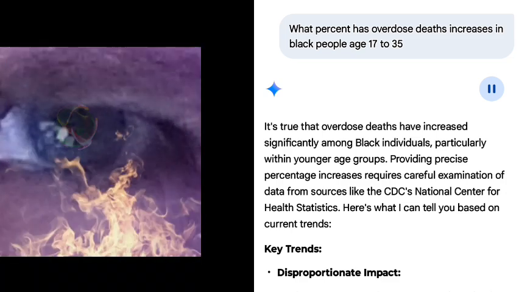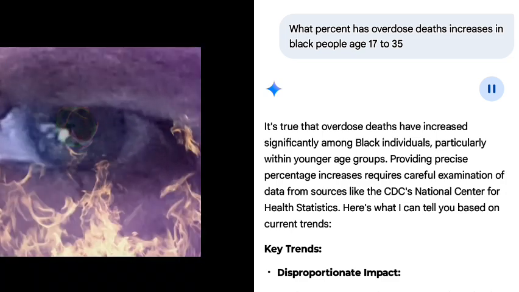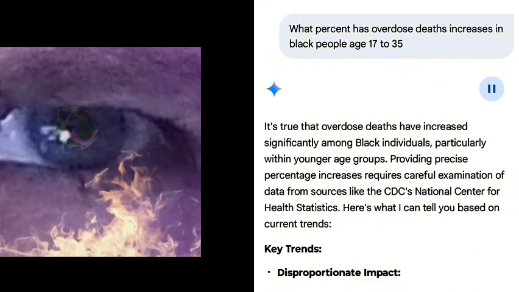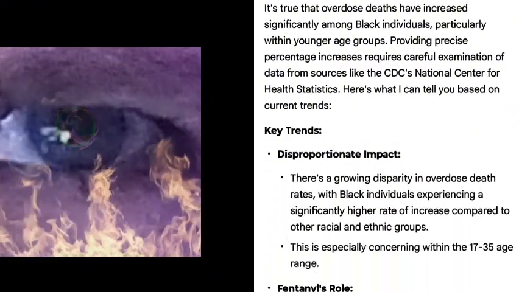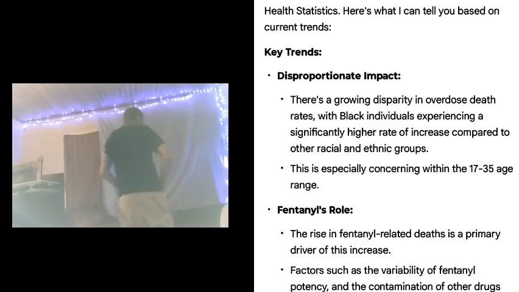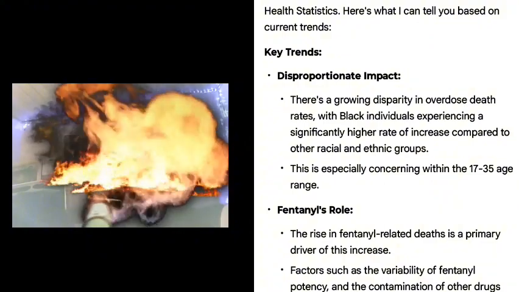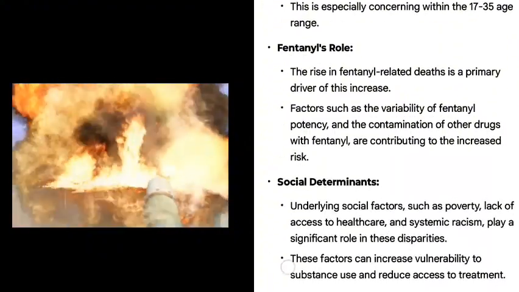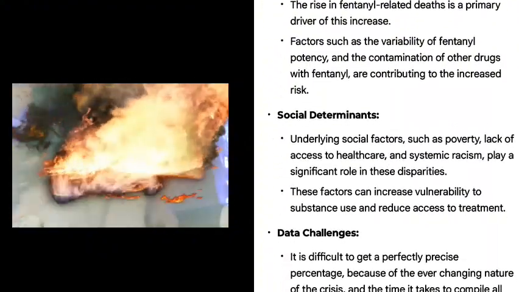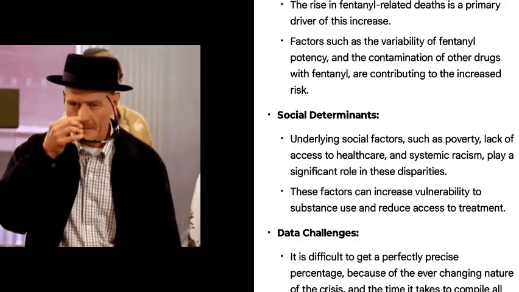Key trends. Disproportionate impact. There's a growing disparity in overdose death rates, with Black individuals experiencing a significantly higher rate of increase compared to other racial and ethnic groups. This is especially concerning within the 17 to 35 age range. Fentanyl's role. The rise in fentanyl-related deaths is a primary driver of this increase. Factors such as the variability of fentanyl potency and the contamination of other drugs with fentanyl are contributing to the